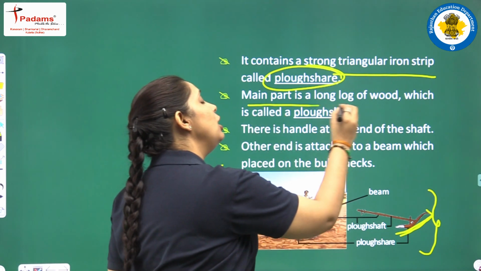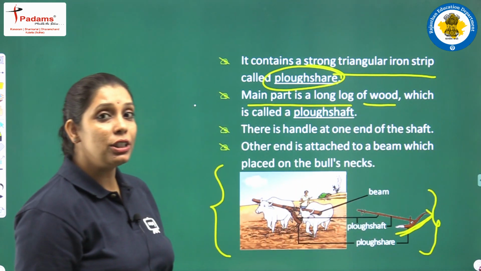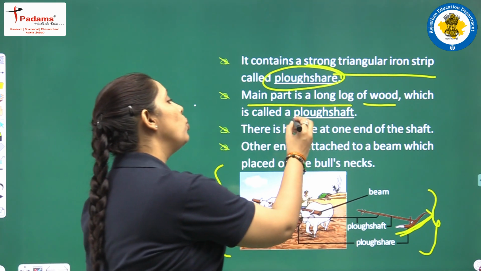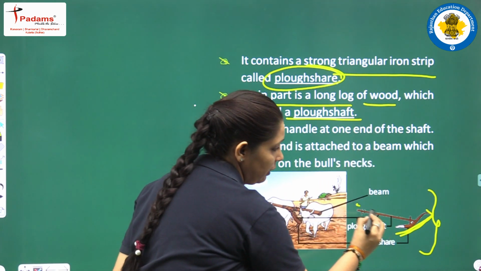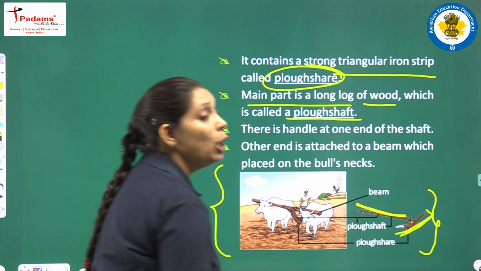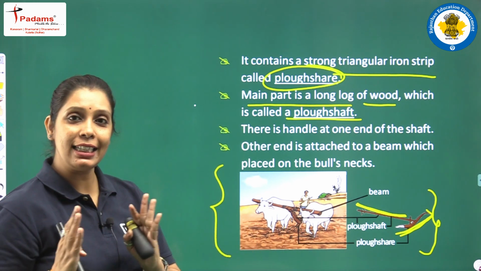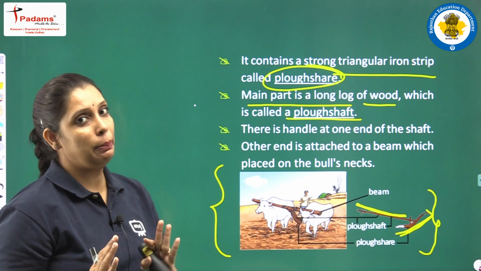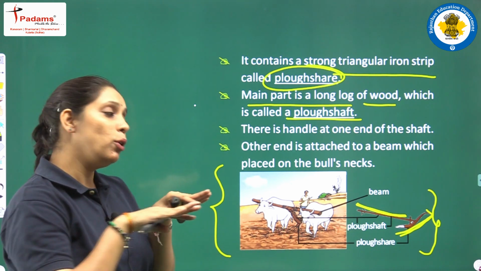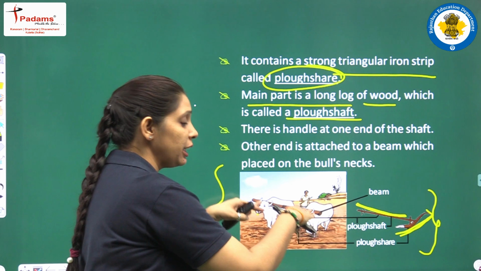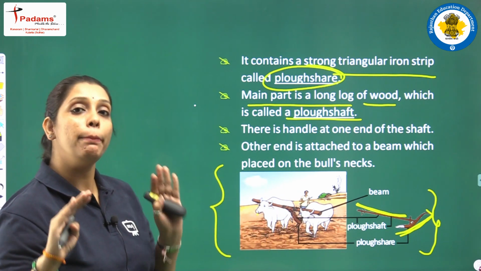Main part is a long log of wood which is known as plow shaft. ये वाला हिस्सा, it is known as plow shaft. अब ये plow shaft को हम set करते हैं a pair of bulls पे. Fine. अब उन bulls के ऊपर हम इसको shift करते हैं with the help of a beam.